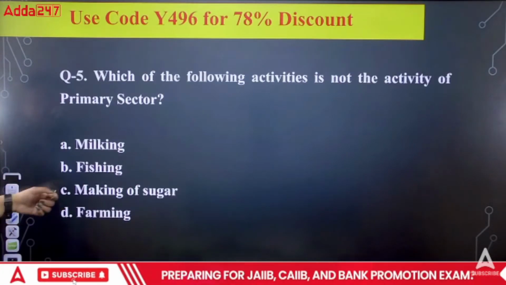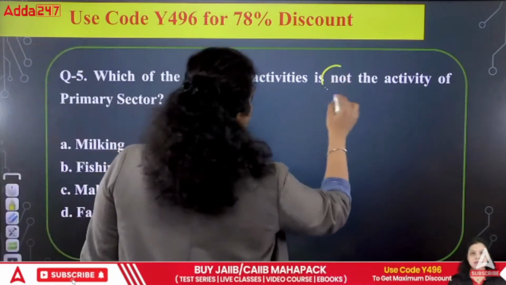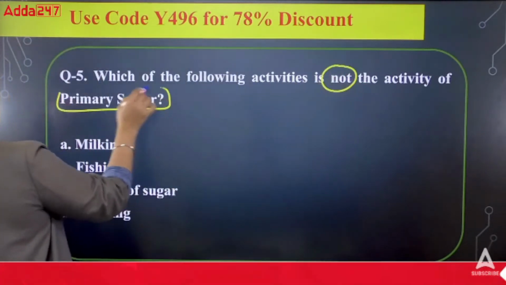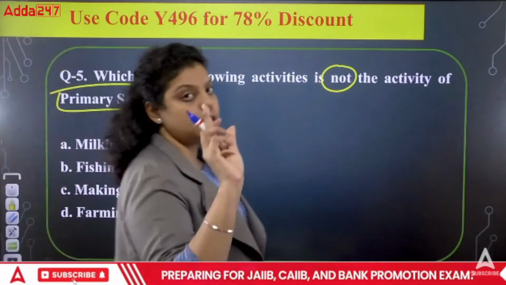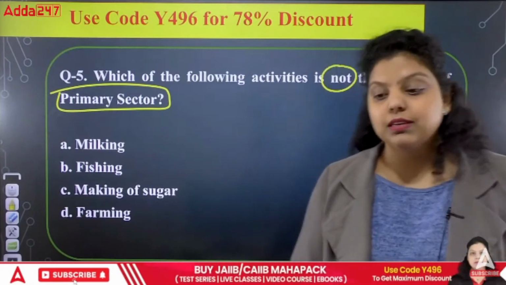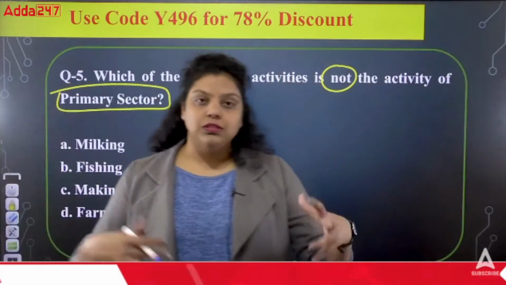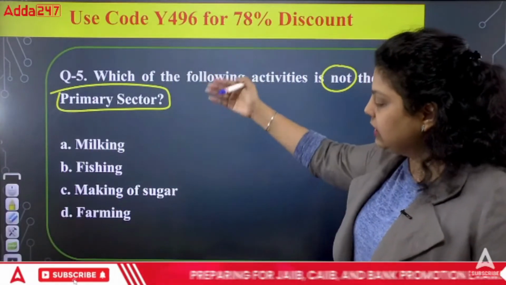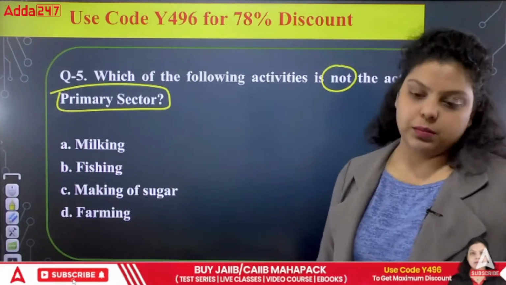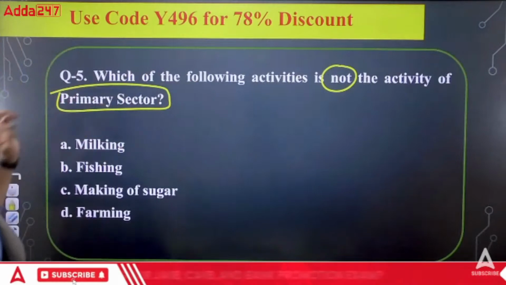Now, the next question is, which of the following activities is not an activity of the primary sector? So out of these 4, which is not an activity of the primary sector? Now, what is the primary sector? It is also known as the agriculture sector, which performs the collection of natural resources. First is saying milking, second is saying fishing, third is saying making of sugar, fourth is saying farming.